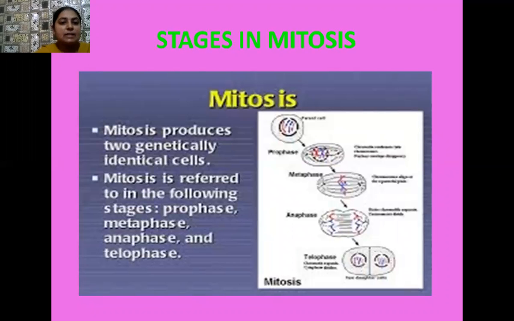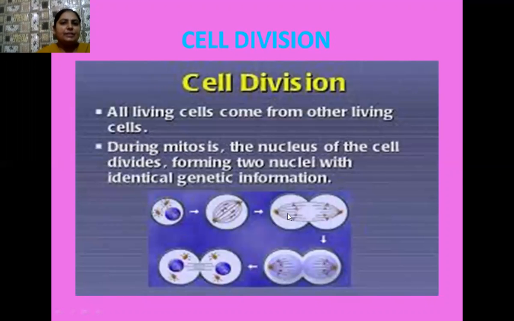And there are four stages of mitosis. See in the diagram, the first stage of mitosis is the prophase stage. Then after prophase, there is the metaphase stage. And the metaphase stage is followed by the anaphase stage. And in the last, we have the telophase stage. So all of these stages of mitosis take place in the vegetative cells. Okay, students? All living cells come from other living cells, you know very well.